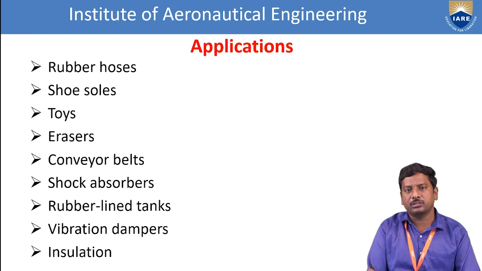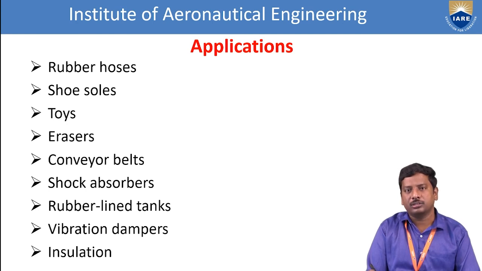Shoe soles: human beings use so many shoes, whether for domestic or industrial purposes. The bottom of the shoe, the sole, is very important. In order to get stability in the shoe, the sole should be prepared from vulcanized rubber. Children really like toys, and toys are also manufactured with vulcanized rubber. After that, erasers are very important. Pen erasers, pencil erasers, all of these are made with vulcanized rubber.